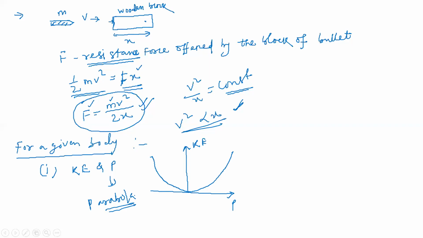Next, one thing you see. First, kinetic energy is proportional to p square, na? So root over of kinetic energy is proportional to only p, na? That means the graph between root kinetic energy and p is a straight line. And its slope will give me what, students?